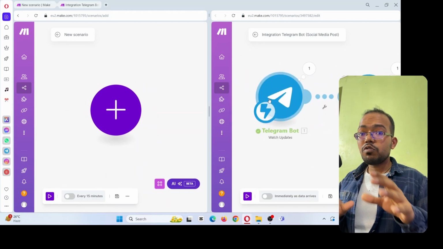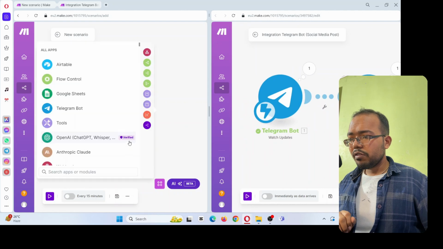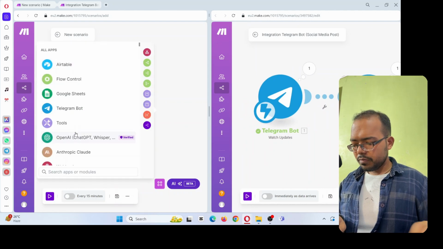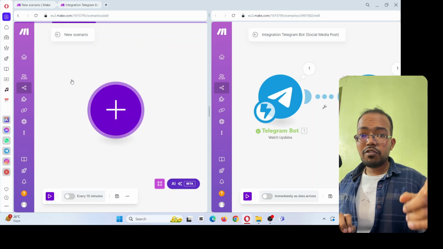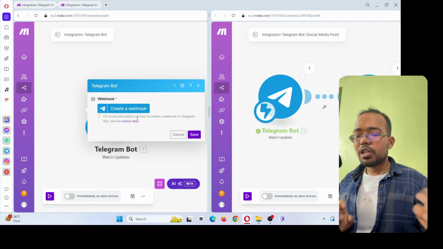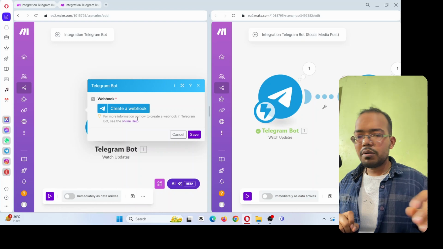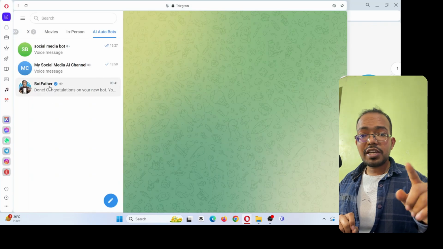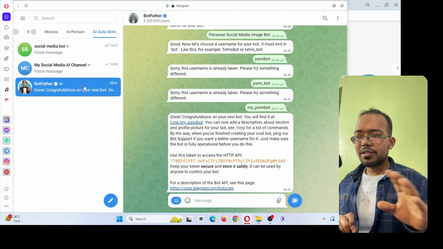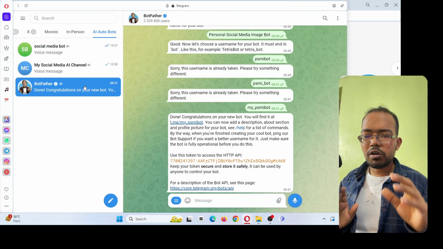First we need to watch the updates. So I will open Telegram over here, search for Telegram, and in that search for watch updates. Now we need to connect it with a webhook. But how do you get this webhook? For that, you need to go to Telegram and search for BotFather. This will help you create your own bots.